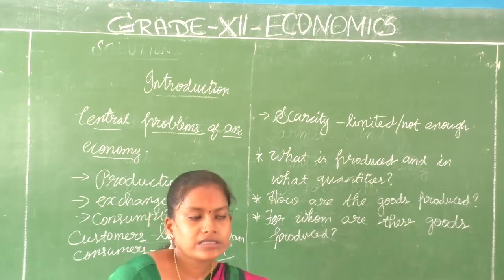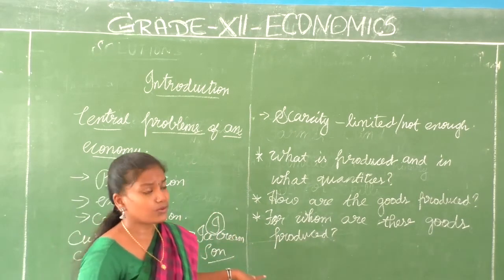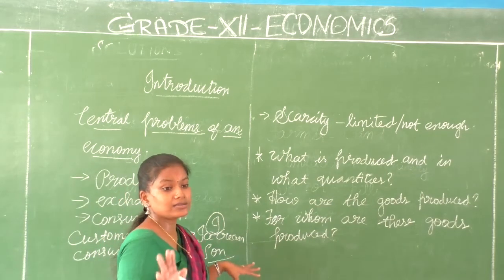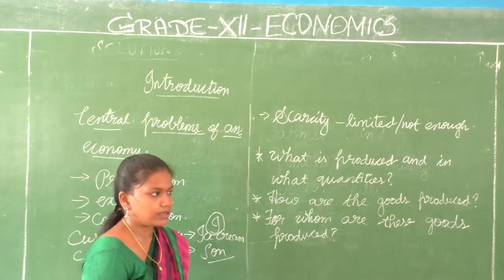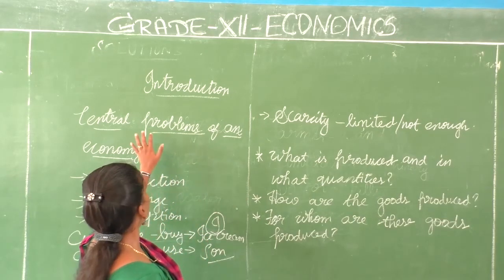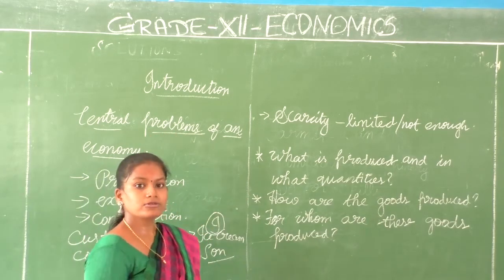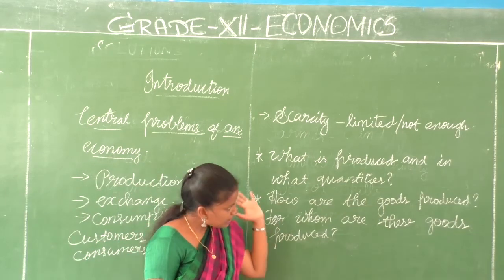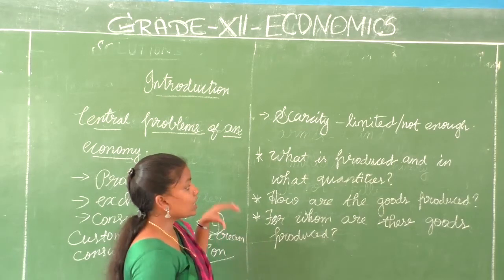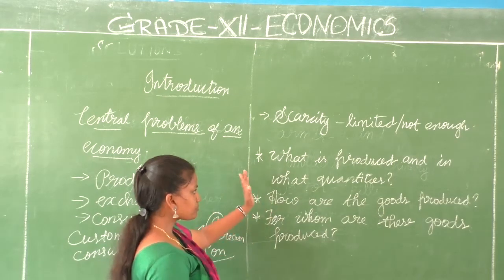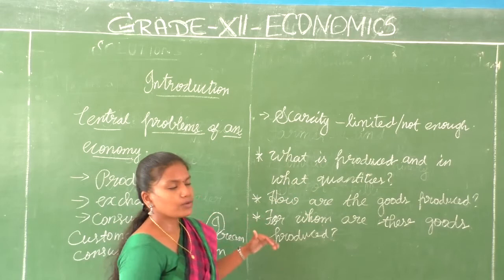Once you have successfully answered these questions, and trust me, these answers are not stable, it differs from society to society, then you will be able to understand the central problems of your economy. These are the basic problems, general problems. You have to decide what is produced and in what quantities.